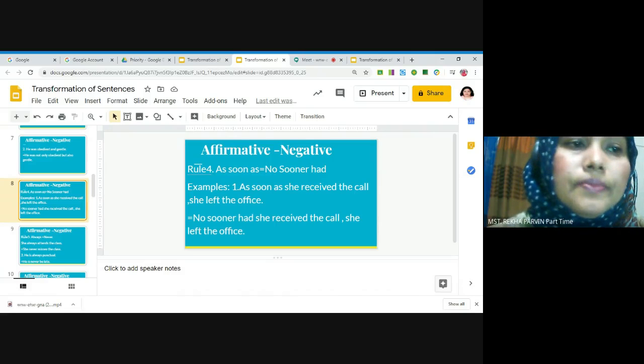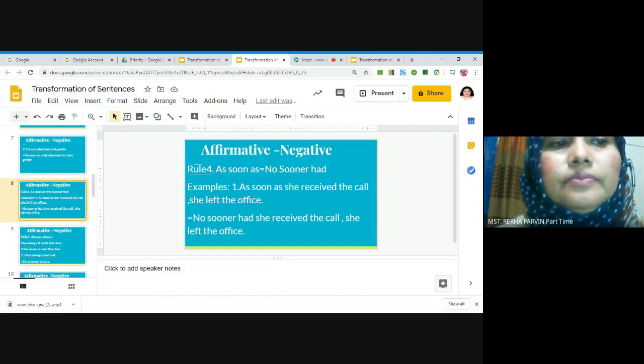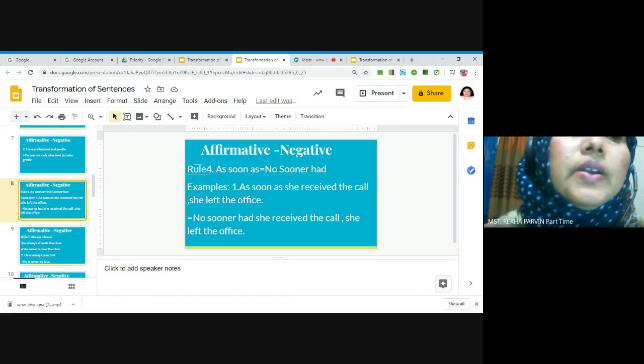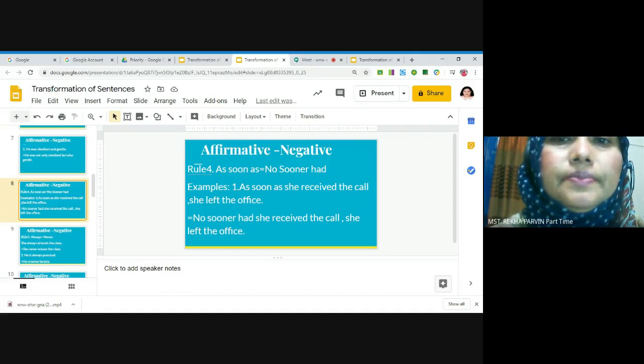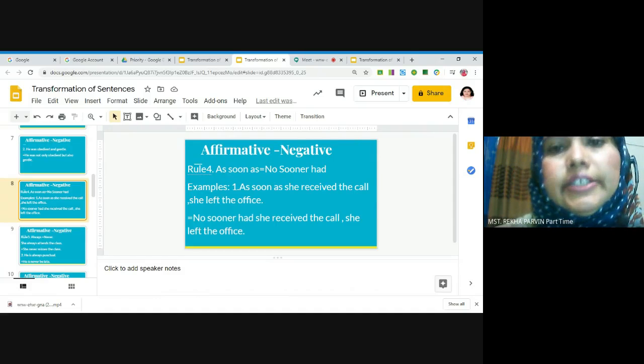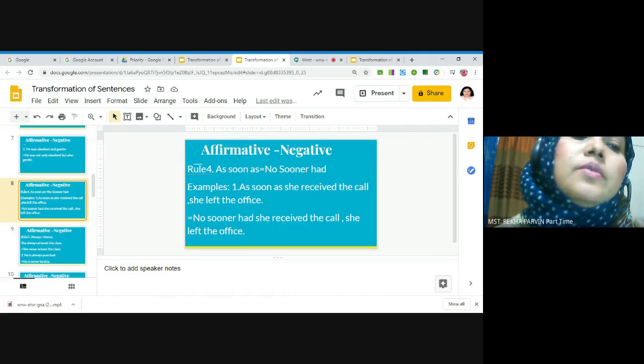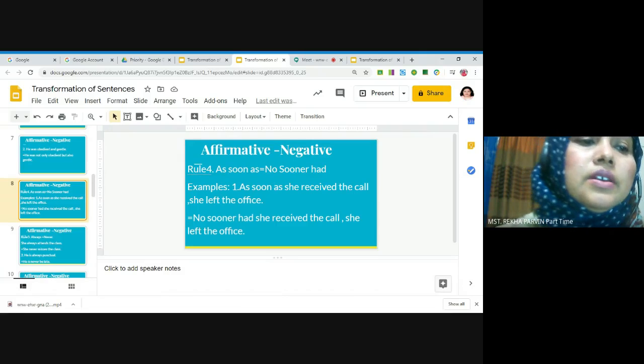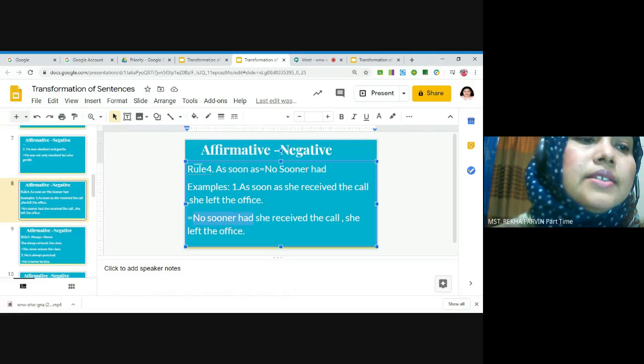For example, as soon as she received the call, she left the office. So the negative form of this affirmative sentence will be no sooner had she received the call, she left the office. Here, no sooner had has been used instead of as soon as.